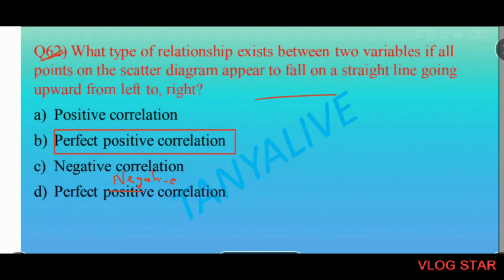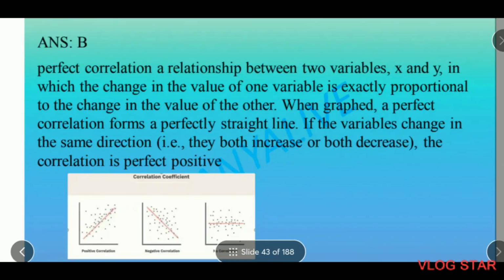What type of relationship exists between two variables if all points on the scatter diagram appear to fall on a straight line going upward from left to right? In positive correlation, the line goes upward from left to right. In negative correlation, the line falls downwards from left to right, and in no correlation, it is a horizontal straight line.